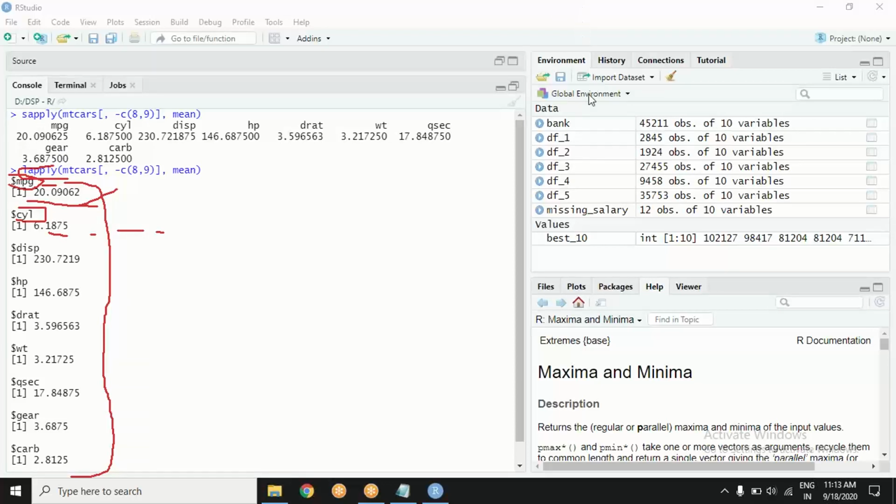Sapply stands for... so it is not actually subpay apply, that is my slang. Sapply stands for simplified apply. So it would give a simplified result.